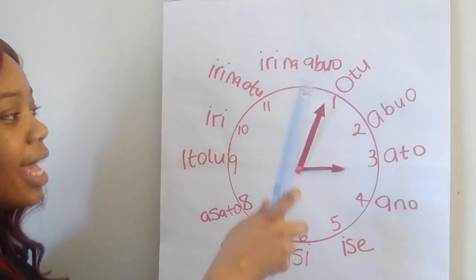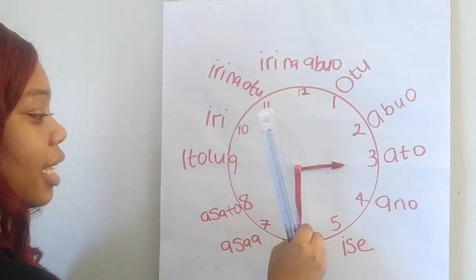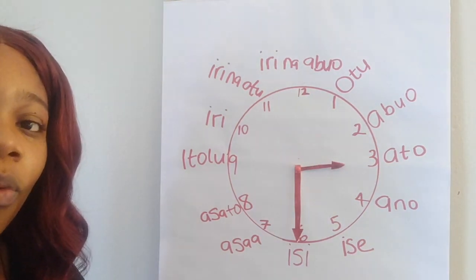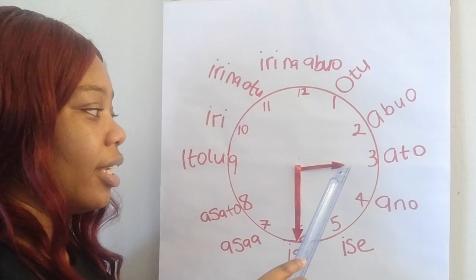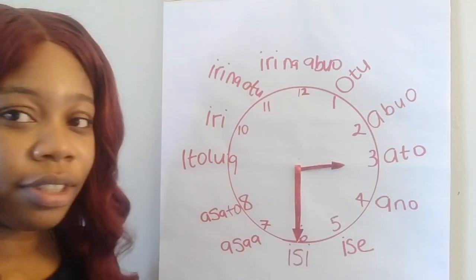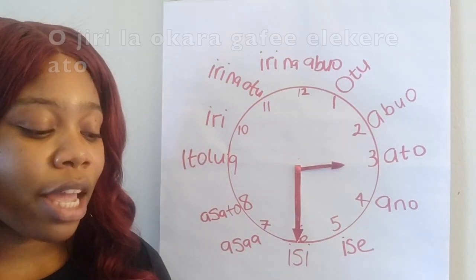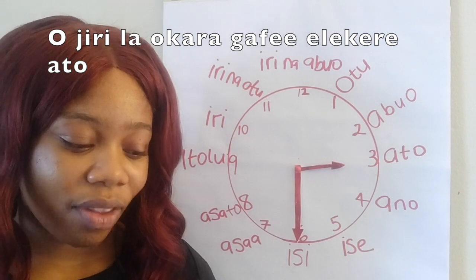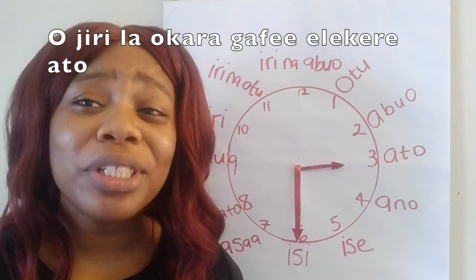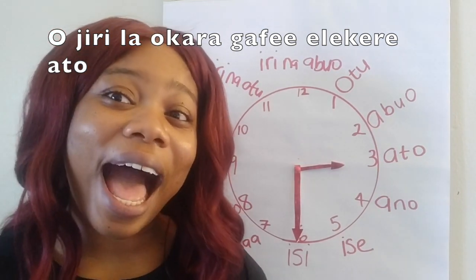So let's say the clock is like this right now. What would you say? It's 3:30. It's just 3:30. That's what we're gonna say. You will say Ojirila Okara. Okara is half. Ojirila Okara. Gafee elekere ato.